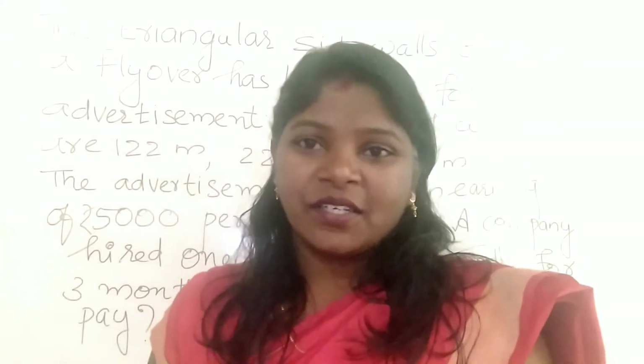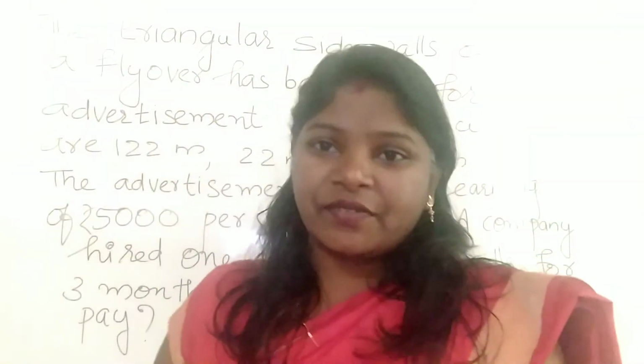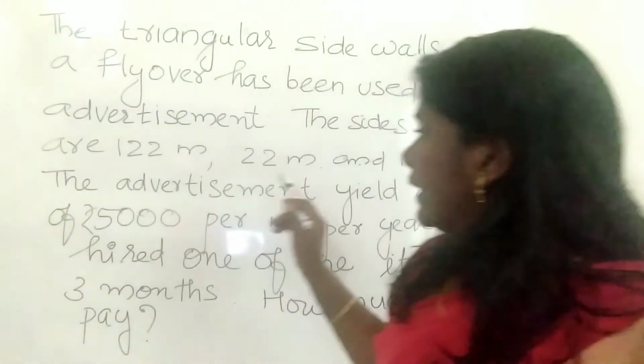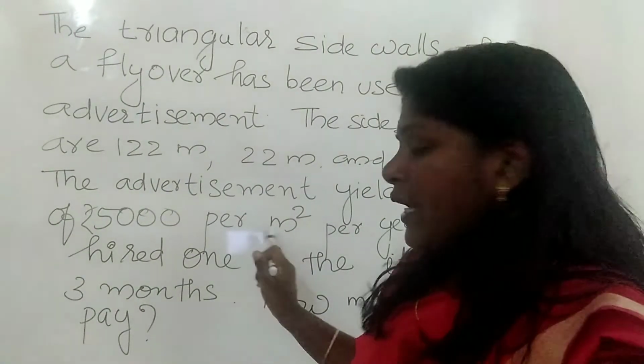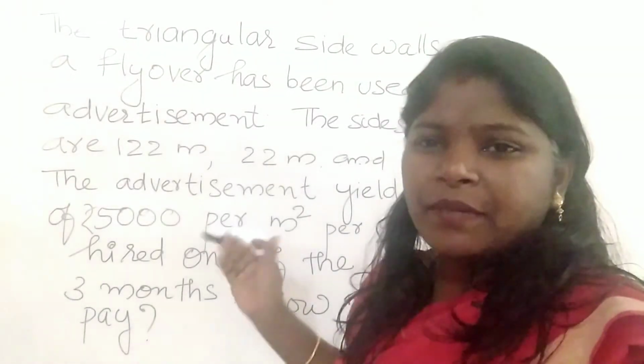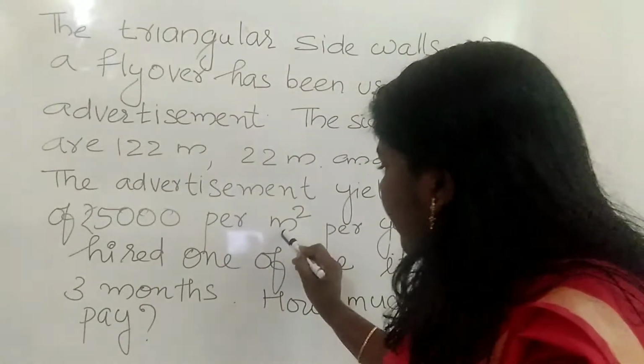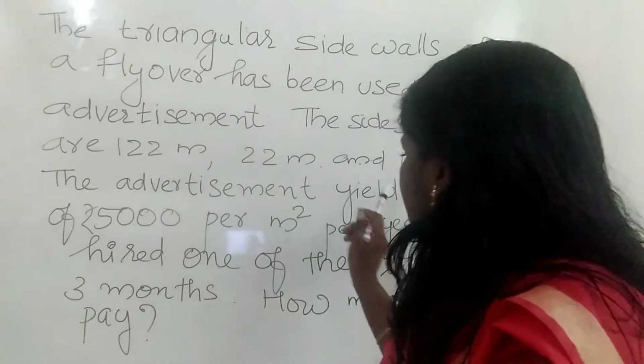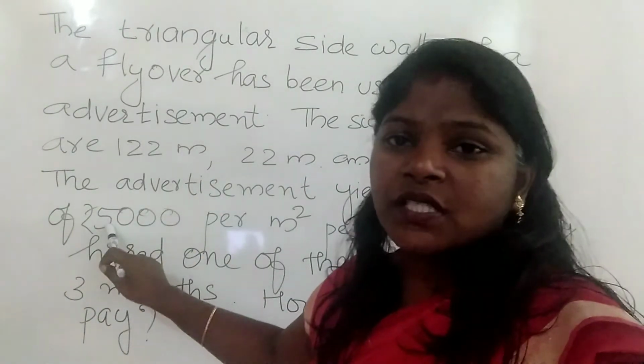Did you understand? Okay, so we should find that. How can we find? Here it is given clearly that 1 meter square means area. For 1 meter square area, the advertisement yields 5,000 rupees.